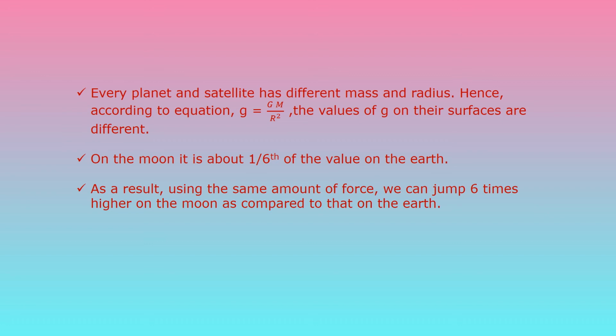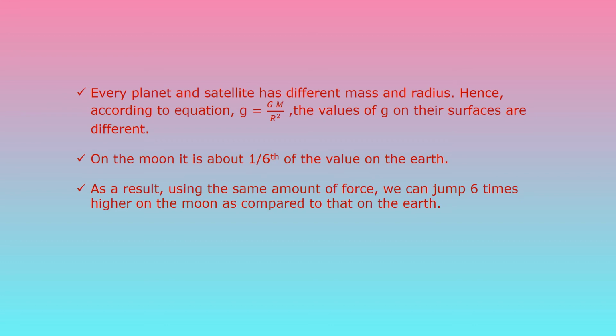Because there is a change in mass and radius, planets and satellites have different values for gravitational acceleration. Now next is, on the moon it is about 1/6 of the value on the earth.